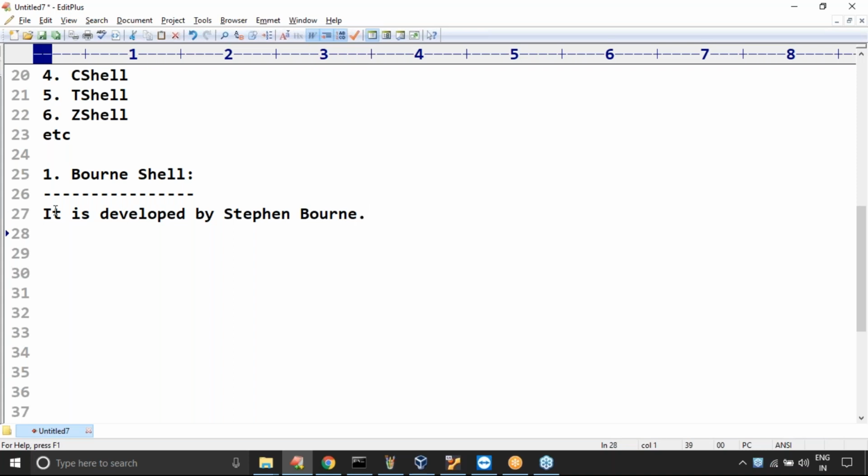Shell is a small program. Why the word Bourne shell? It is developed by Stephen Bourne. This is the first shell which is developed for Unix operating system. Remember this one.